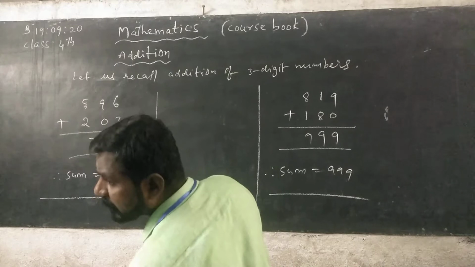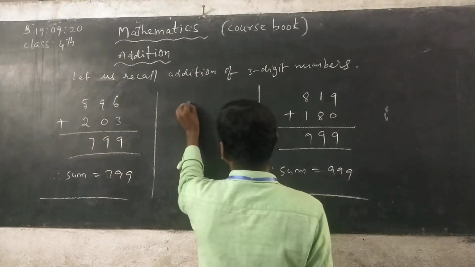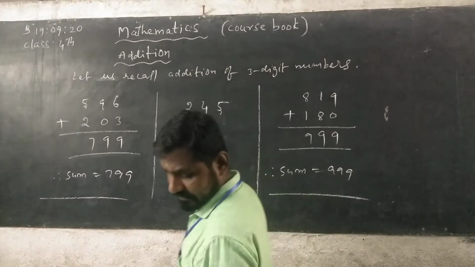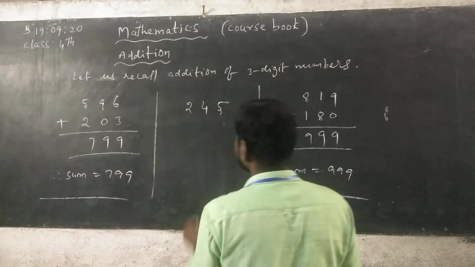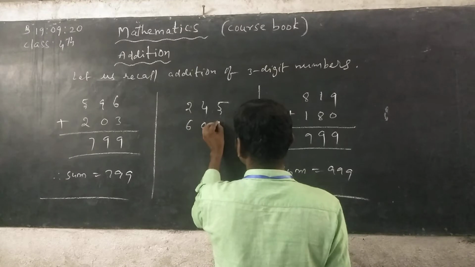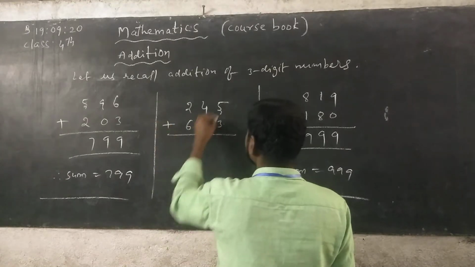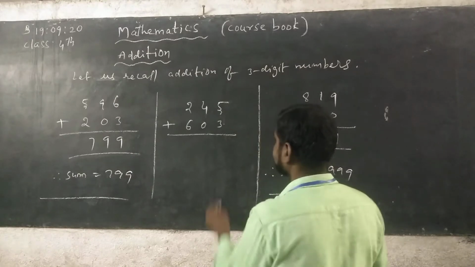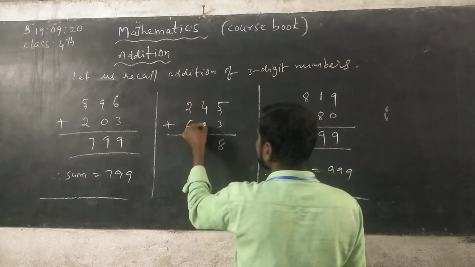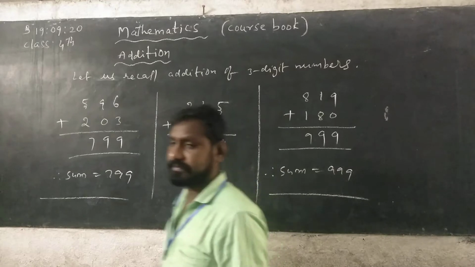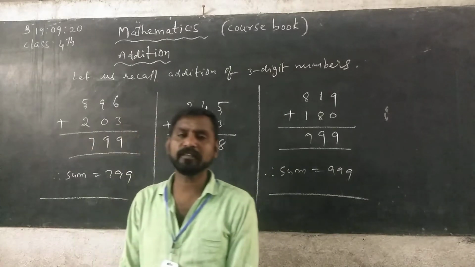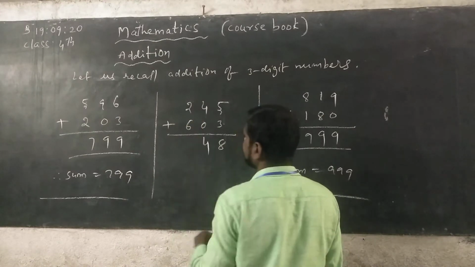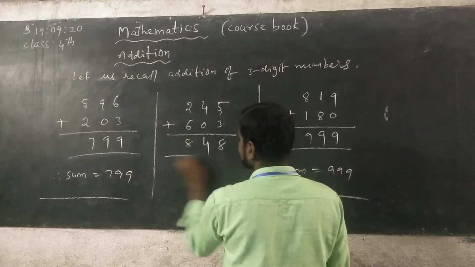Now next, 245 plus 603. 5 plus 3, 8. 4 plus 0. 0 added to any number, we get the same number, so 4. 2 plus 6, 8.